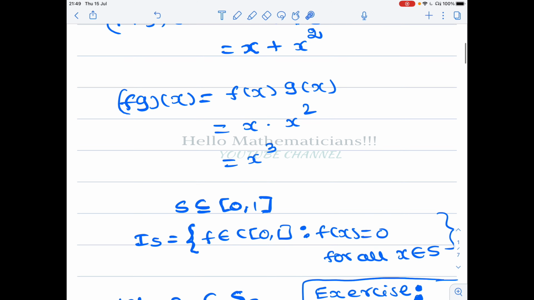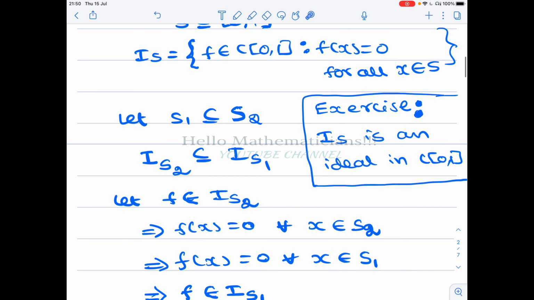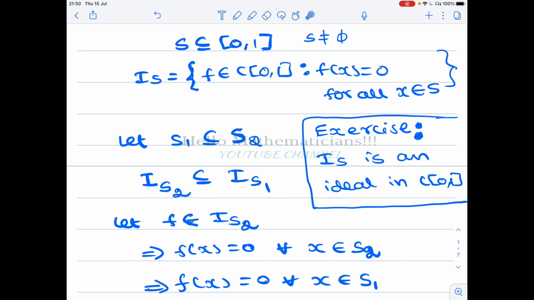Now we make some minor observations. You fix any subset S of the closed interval [0,1], say non-empty. We assume that S is non-empty, and we define this set I_S to be the set of all functions f in C[0,1] such that f(x) equals 0 for all x belonging to S. So the set of all functions which vanish on the set S, that is what we call I_S. Then it is a simple exercise to prove that it is an ideal.